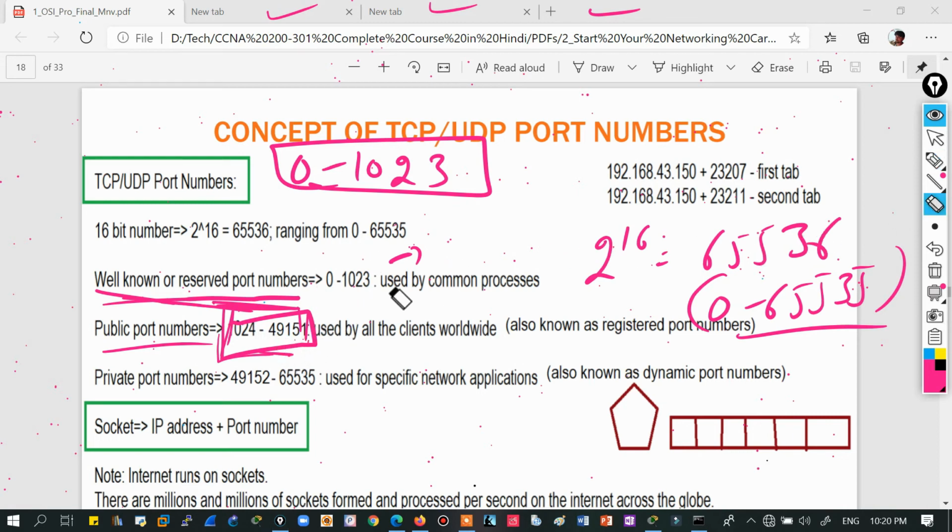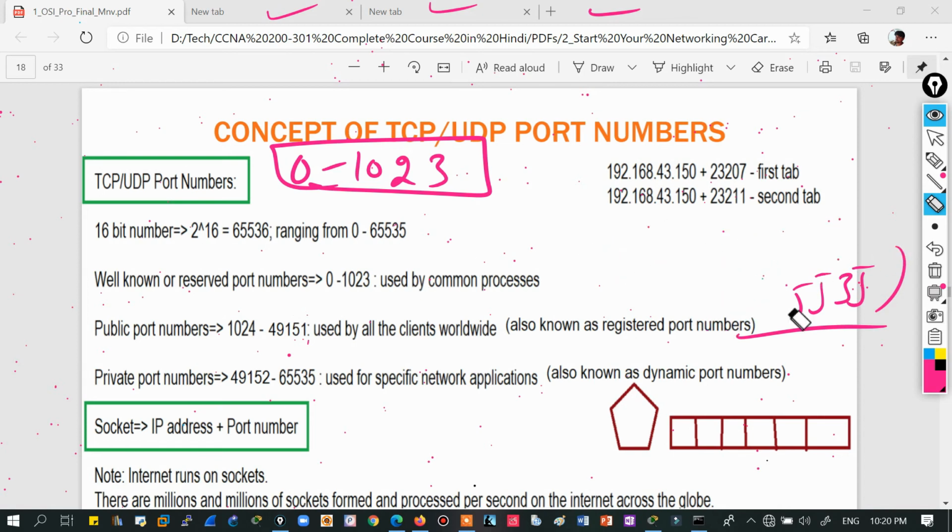So the first 1024 port numbers, from 0 to 1023, are reserved for well-known services. And from 1024 to 49151, these are for general purpose processes, and the remaining ones are for specific network applications. For example, if you want to run some game privately, you can use these port numbers.